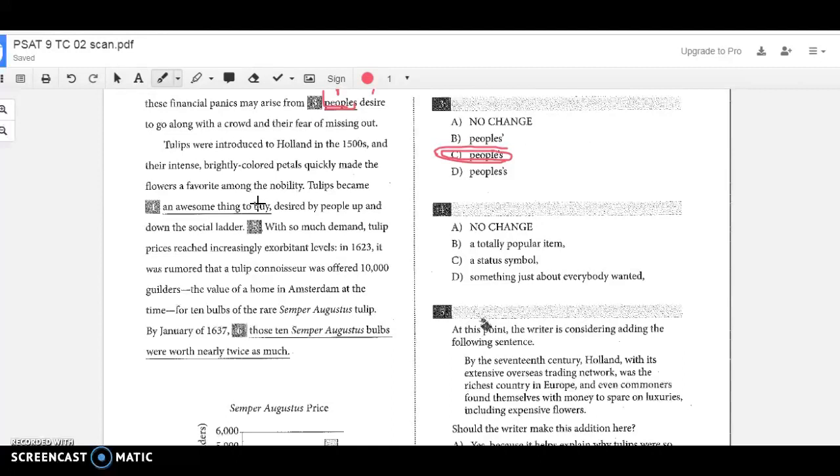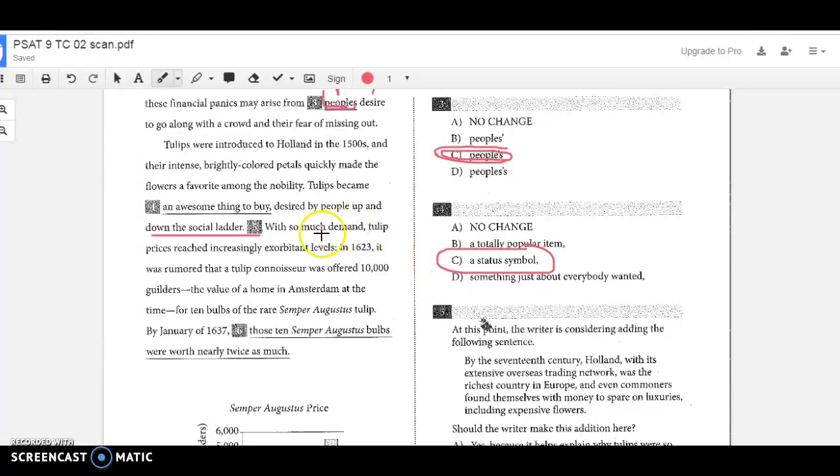And since people are desiring these and they want to do it, and right here's a key part as well, it helps people up and down the social ladder. So when you're talking about social ladder, you're talking about your status in society. So the best option here would be a status symbol is what you'd want to pick here. And you can't get that right unless you're reading the entire passage and understanding what you're reading.